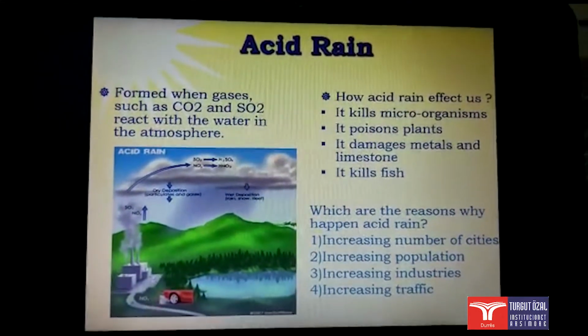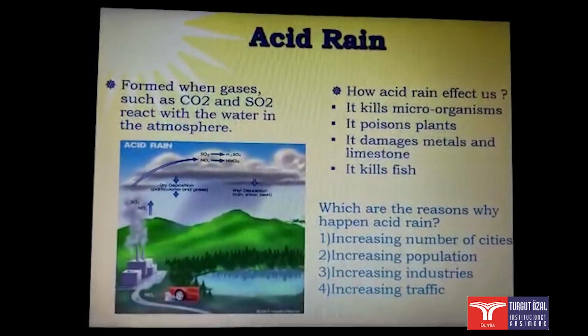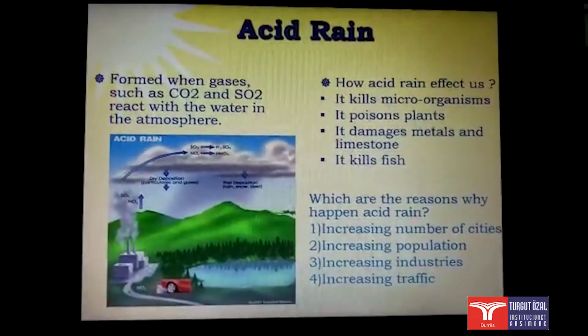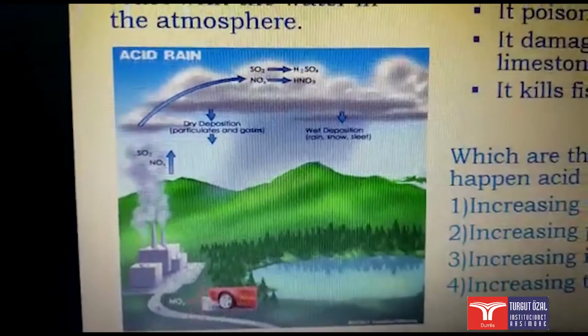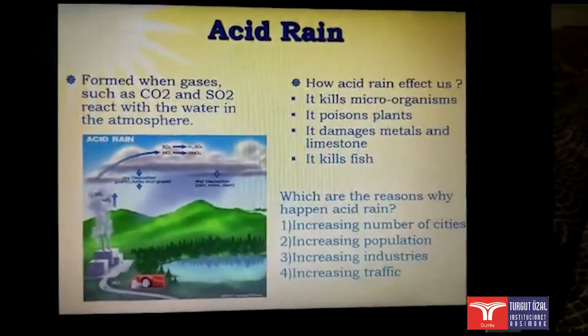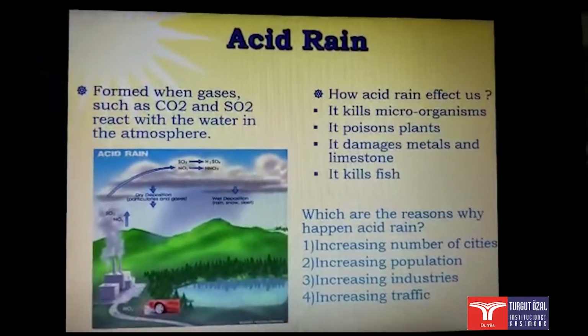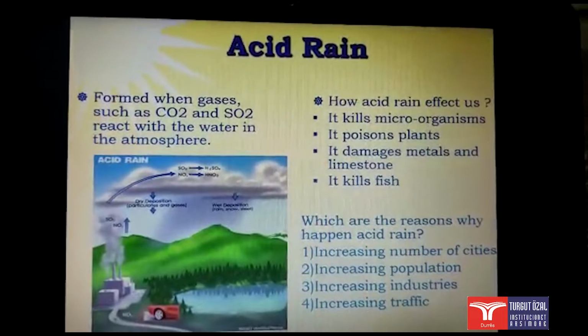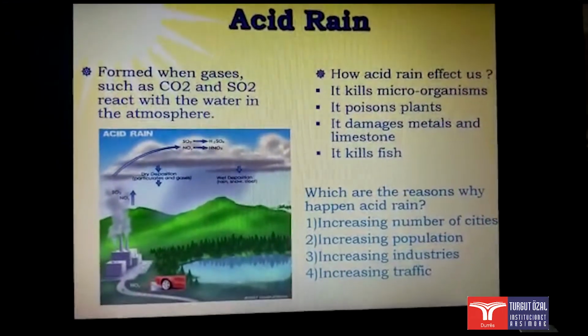What about acid rain? Acid rain is formed when gases like carbon dioxide and sulfur dioxide react with water in the atmosphere, and this is the process that happens. How does acid rain affect us? It kills microorganisms, it poisons plants, it damages metals and limestones, and it kills fish.